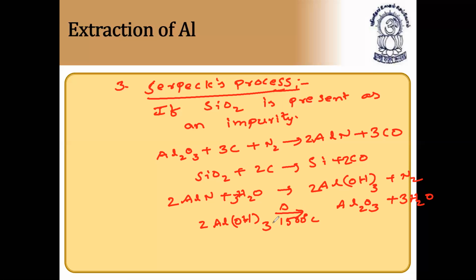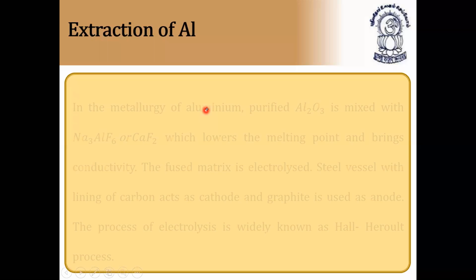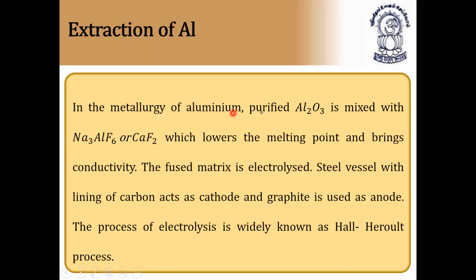After getting concentration of alumina, we'll do electrolytic refining of alumina. So that we are going to discuss now. So first, concentration and formation of aluminum oxide is done. Now second, in the metallurgy of aluminum, the purified aluminum oxide, whatever aluminum oxide we got from the above process, is mixed with cryolite and fluorspar. This is very, very important.